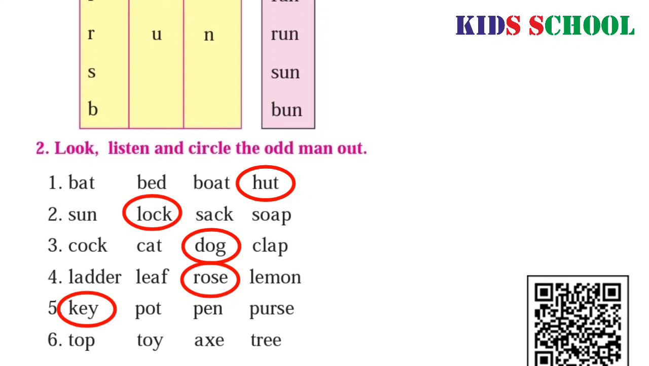The last one is T-O-P, top. T-O-Y, toy. A-X-E, axe. T-R-E-E, tree. So we will circle the word axe because it is starting with the letter A and others are starting with the letter T.